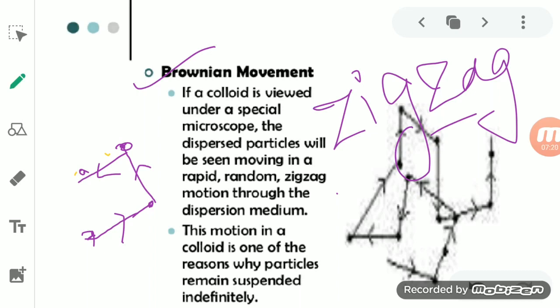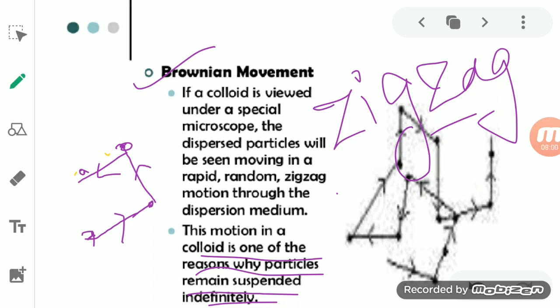Now this motion in a colloid is one of the reasons why particles remain suspended indefinitely. When we keep this colloidal solution undisturbed for some time, you will find that the particles, though heterogeneous, never settle down. They remain suspended in the solution. Basically, it is due to the Brownian movement that the particles are always in rapid motion, so they continuously collide with each other.